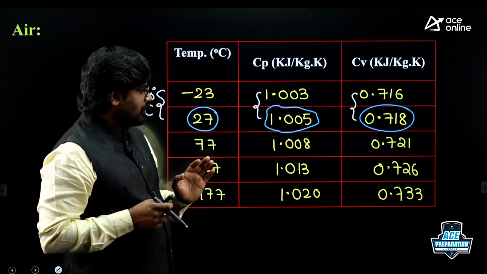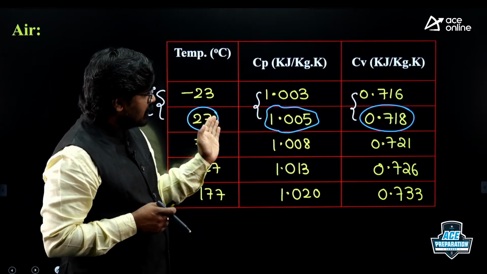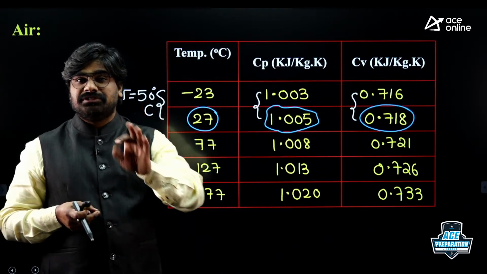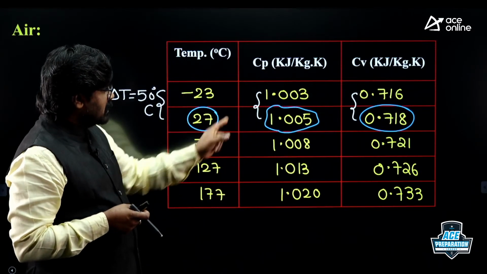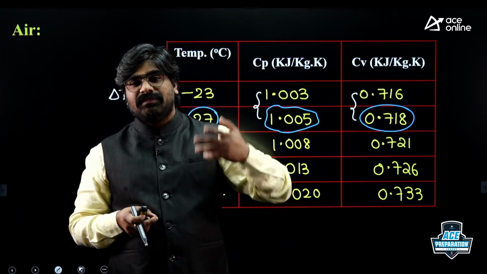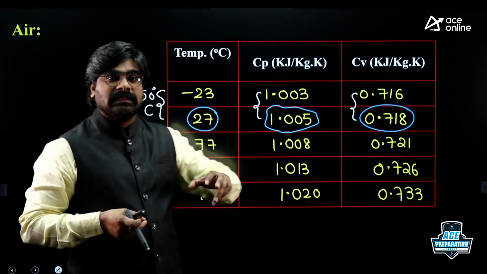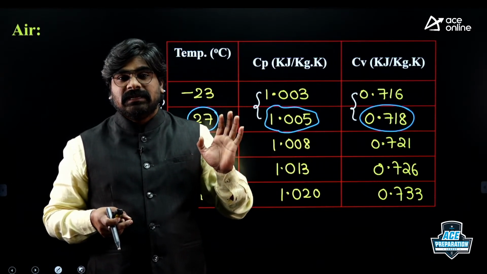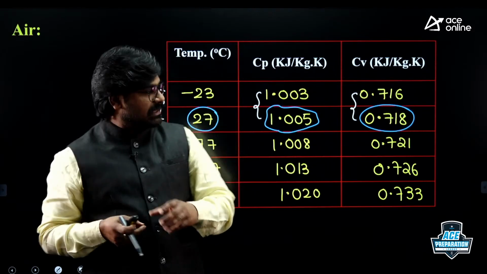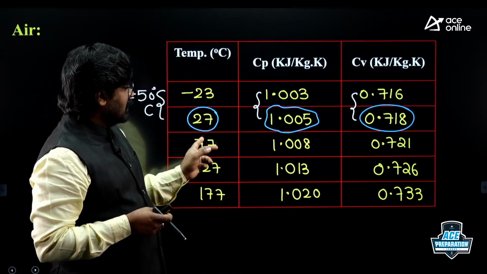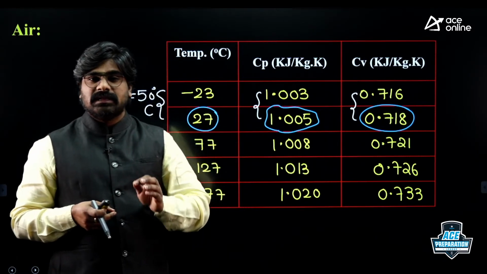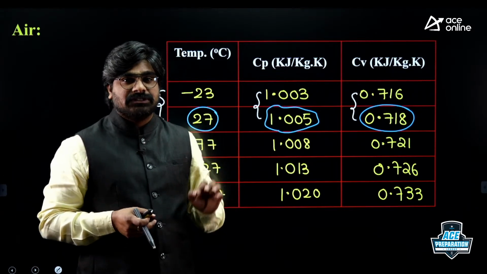So this is a perfect gas. The variation is negligible. That's why everywhere we take Cp 1.005 and Cv 0.718 for simplicity of the subject. But actually, at each temperature there is a Cp value and a Cv value. There is no need to consider that. If you start taking Cp and Cv according to the given temperature, the analysis will be complex. It is very difficult to calculate each and everything. So whatever the temperature may be, we consider the values of Cp and Cv at room temperature, 27 degrees centigrade, for the simplicity of the subject.